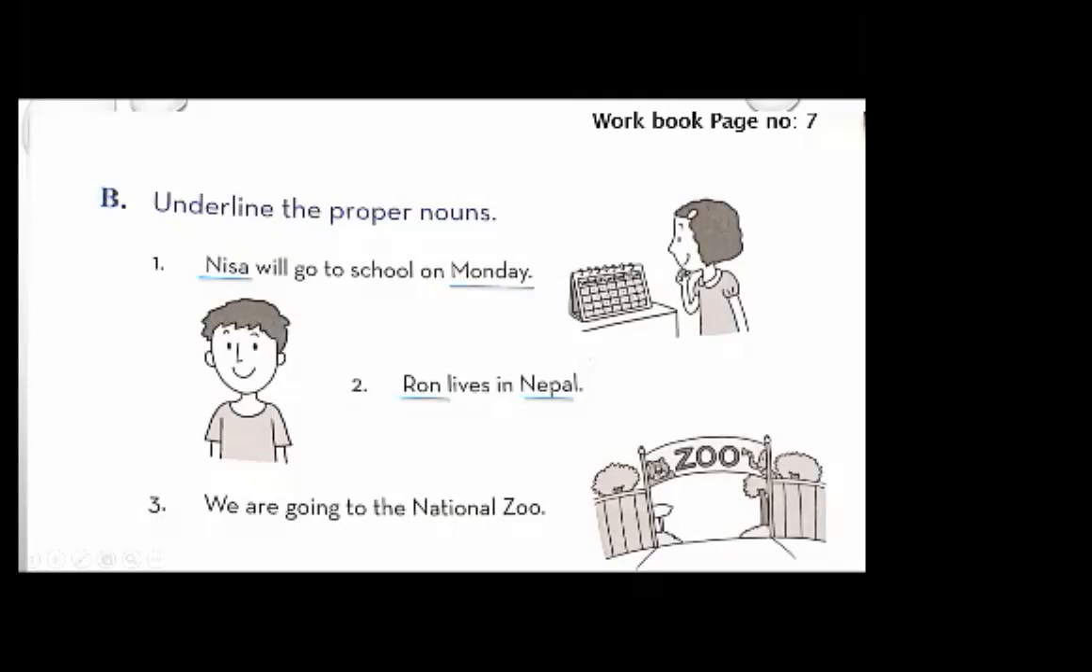Number three is, we are going to the National Zoo. What is the proper noun over here? If I say zoo, every zoo we can call a zoo. But if I call the special name of the zoo, that will be the proper noun. Yes, very good. National Zoo. National Zoo is the name of a special zoo. It means the zoo's name is National. It's a proper noun.